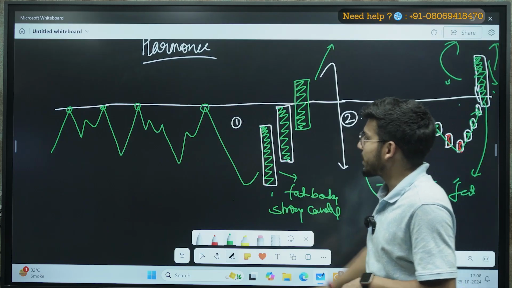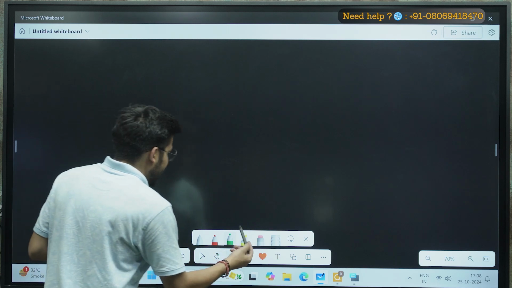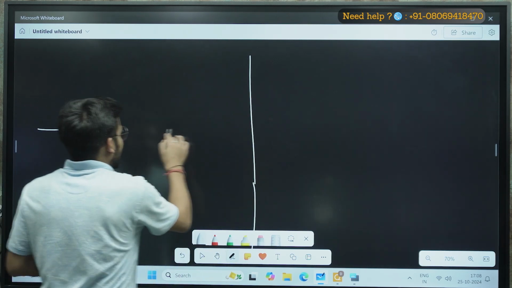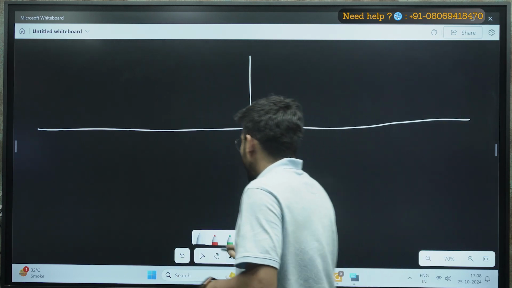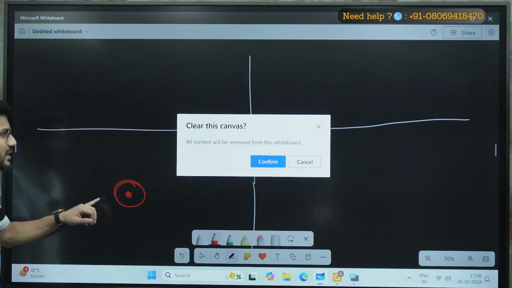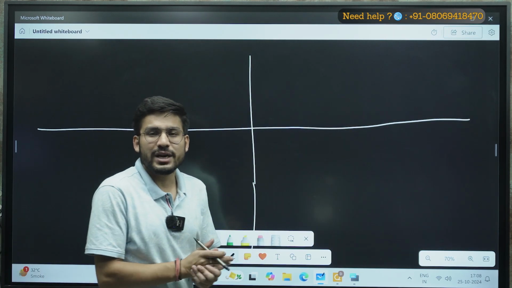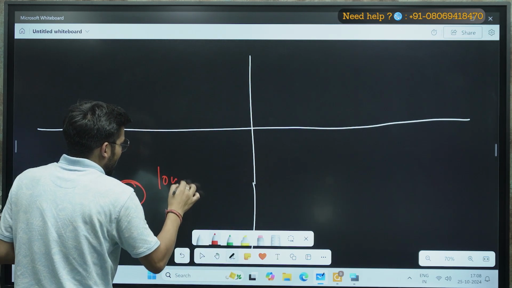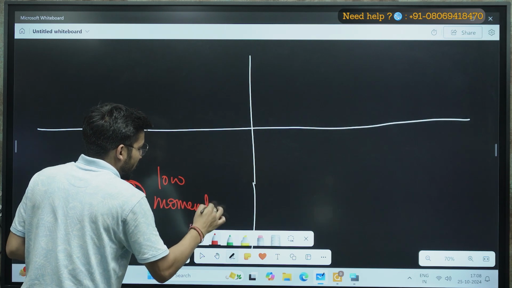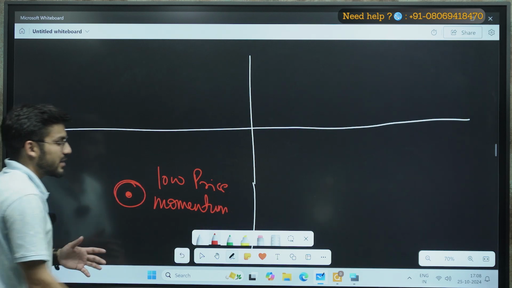Now when I'm talking about swing trading, the main thing is stock selection, right? Okay, so let's divide the board into four sections. Now we know when there is a stock that has no momentum and the price is not that good, we can say the price is low as well as the momentum is low, right?